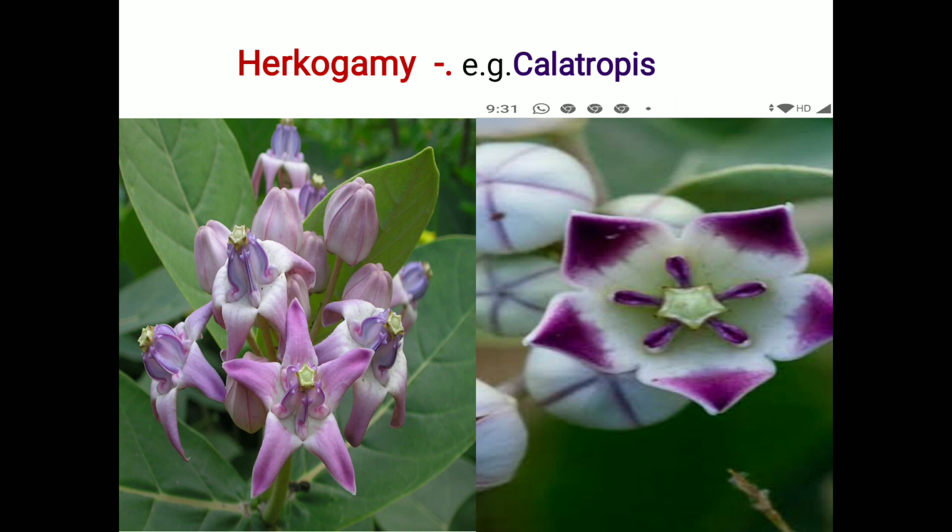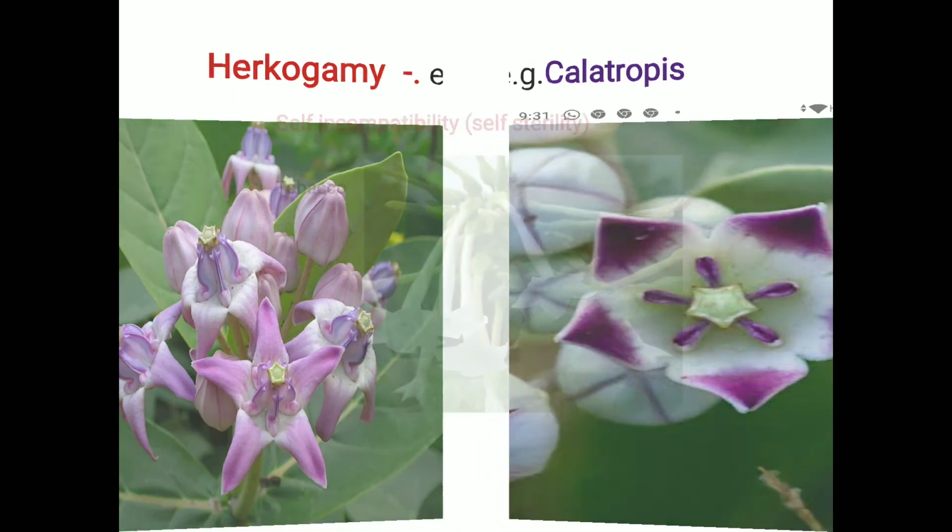In hercogamy, there is a natural physical barrier in the bisexual flower to avoid the contact between the two sex organs, that is pollen with the stigma of the same flower. It is present in Calotropis.